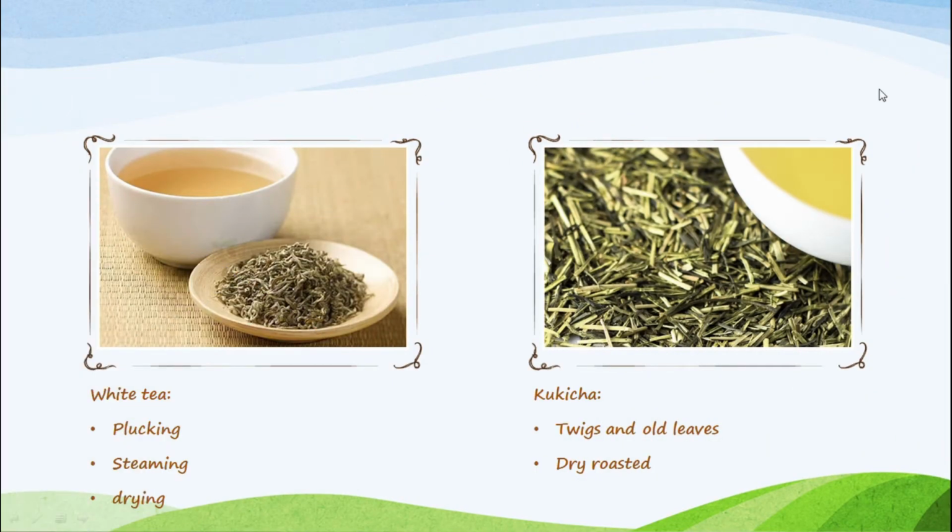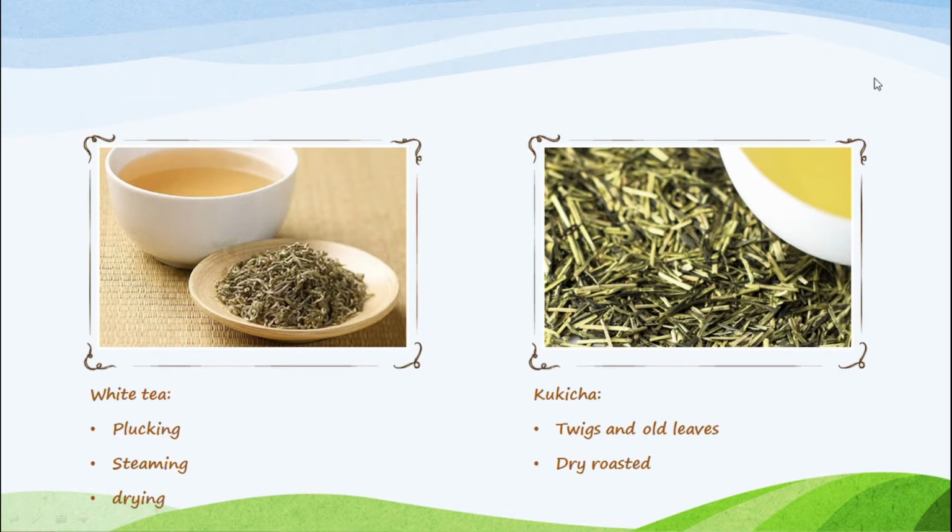Next, white tea. Basically, white tea is made from young leaves that have not undergone oxidation. The buds of the tea may be shielded from sunlight to prevent formation of chlorophyll. White tea is produced in lesser quantities than most of the other teas.